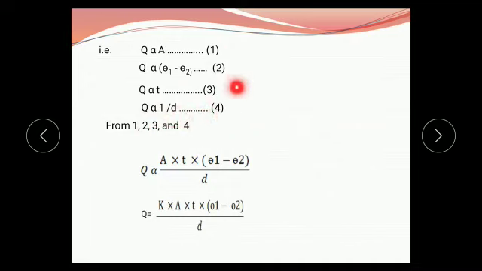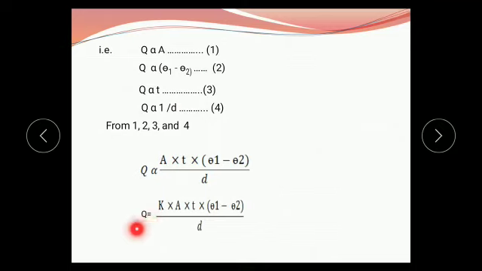When we observe these four equations, the left hand side is the same, Q is the same. Therefore when we combine these four equations, Q is directly proportional to A, directly proportional to T, directly proportional to theta 1 minus theta 2 and inversely proportional to D. When we take an equal sign in the next step, we consider a constant on the right hand side.